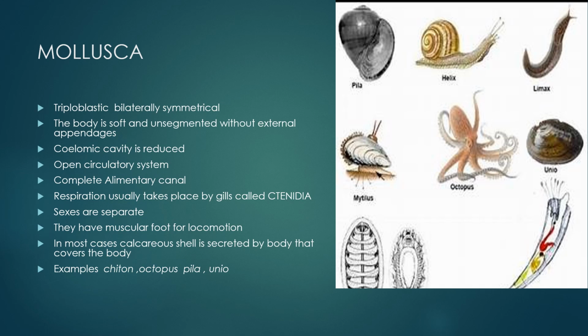Respiration usually takes place by gills, known as ctenidia. Sexes are separate. They have a muscular foot for locomotion. In most cases, a calcareous shell is secreted by the body that covers the body. Examples are chiton, octopus, pila and unio, as you can see in the image alongside.